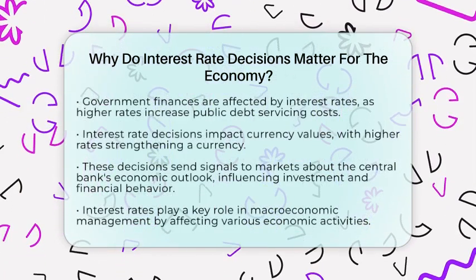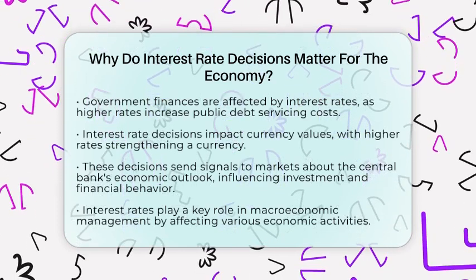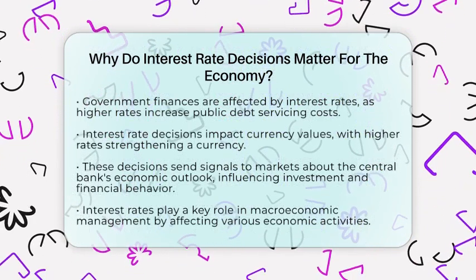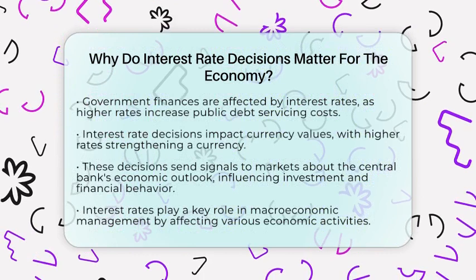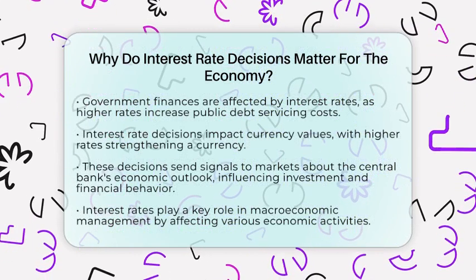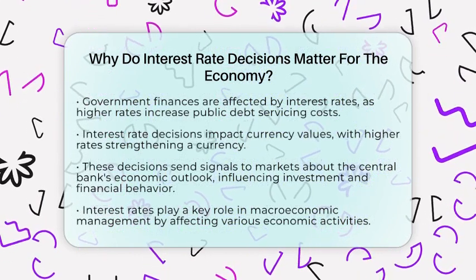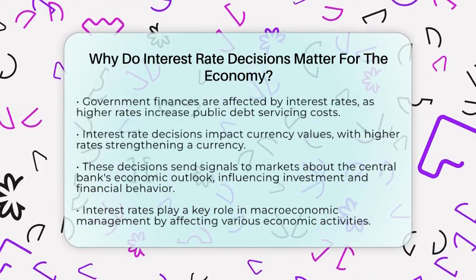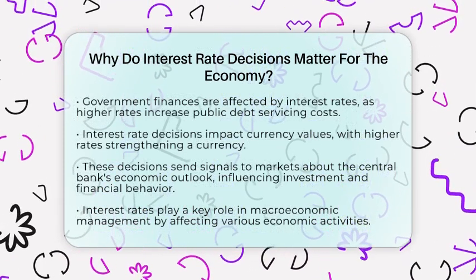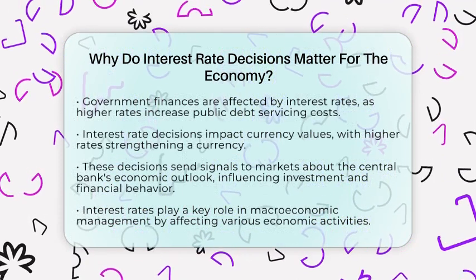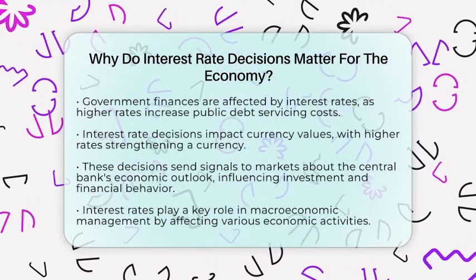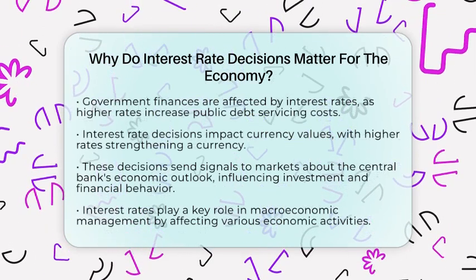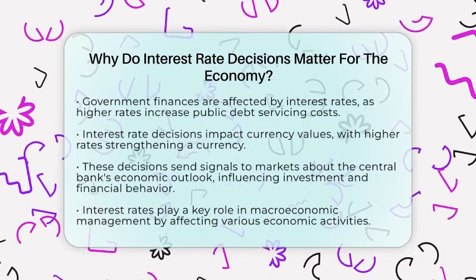In practical terms, interest rate decisions send signals to markets and economic agents about the central bank's outlook on the economy. These signals influence expectations for inflation, growth, and financial stability, which in turn affect investment decisions and financial market behavior. Interest rate decisions matter because they directly influence economic activity by affecting borrowing and saving incentives, controlling inflation, guiding government fiscal conditions, and shaping market expectations. These effects ripple through the economy, making interest rates a key lever in macroeconomic management.